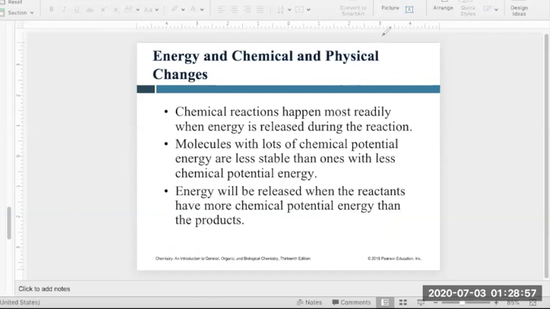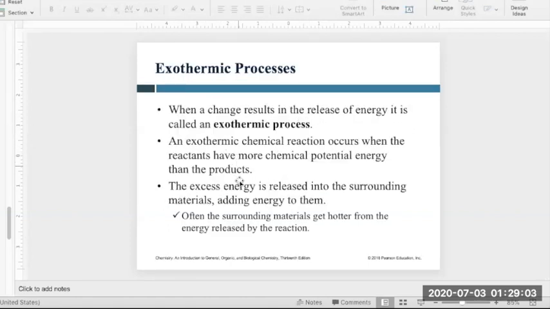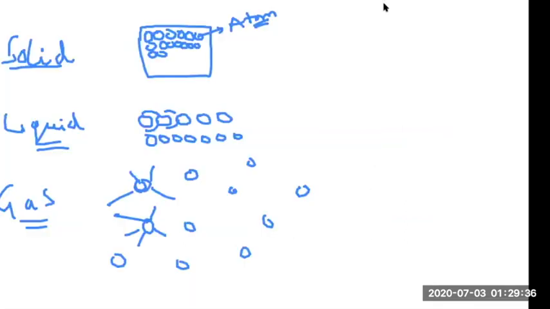So now let's talk about the first type of reaction, which is called an exothermic process. What is exo? Exo means outside or outward. Thermic means energy, so these are all those reactions that are giving out or dissipating energy into the environment. They are expelling the energy. We call all those kinds of reactions an exothermic process or exothermic reaction. So let's take an example. What is an exothermic reaction?